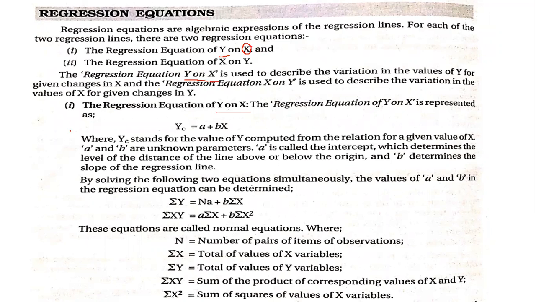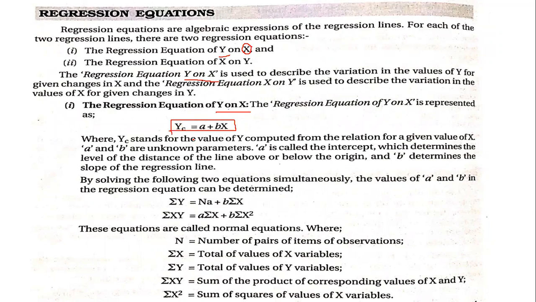It is represented as the equation yc is equal to a plus bx. This is the main equation for y on x. We do not know the values of y, but we know the values of x. So keeping the values of x, we will be predicting, or calculating, the value of y. So that is the first equation, y on x.